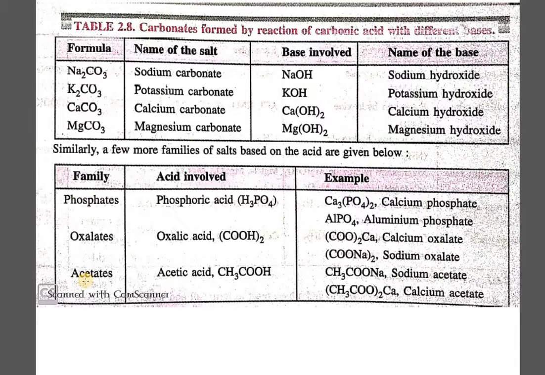Similarly, we have the acetates, involving acetic acid, that is CH3COOH, and the examples are sodium acetate and calcium acetate. Just by knowing the common radicals between two or more given salts, you can always identify which family they belong to.